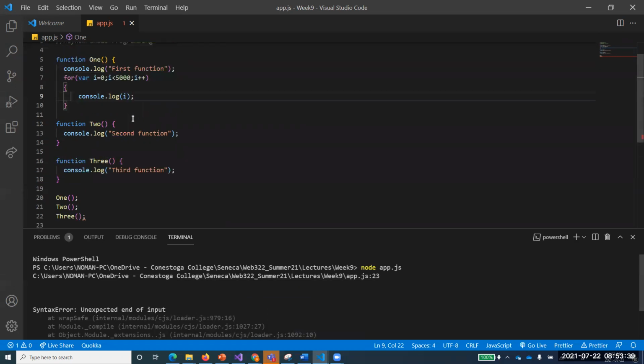Syntax error. Oh, bracket of first function. Excellent, that has gone away. Thank you very much for letting me know.